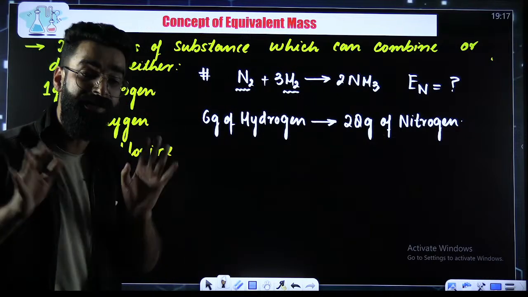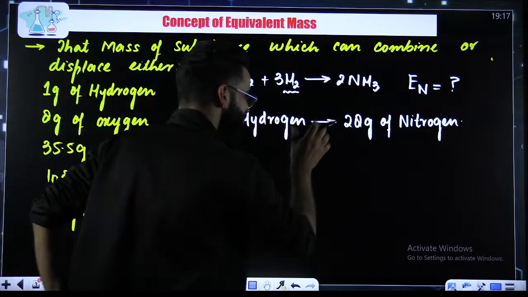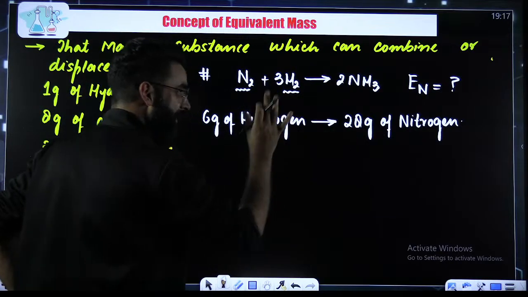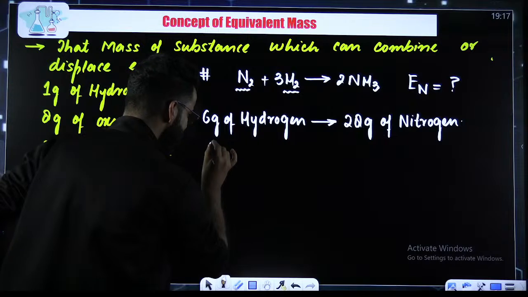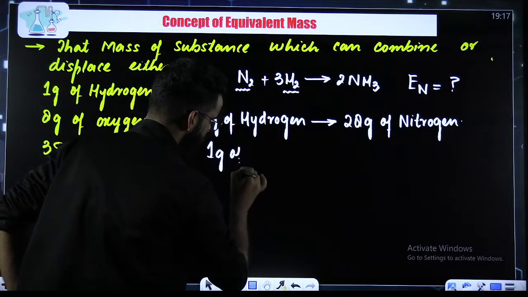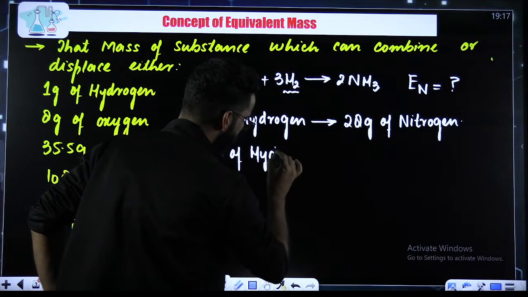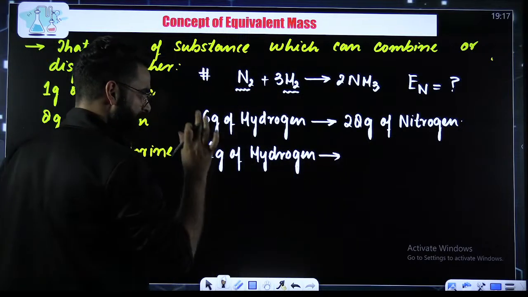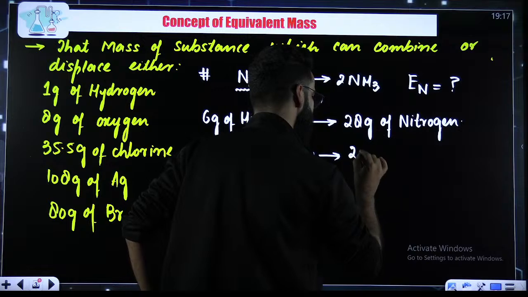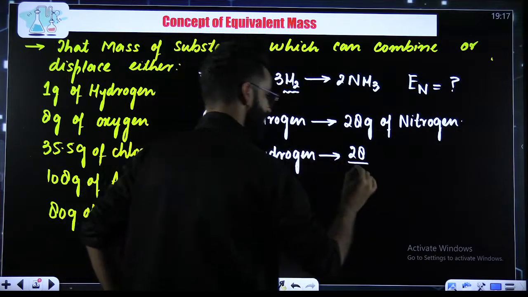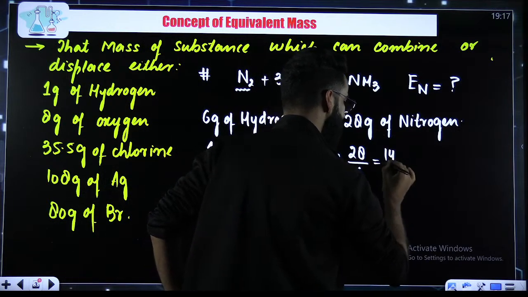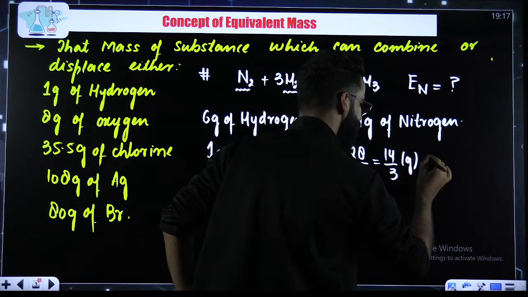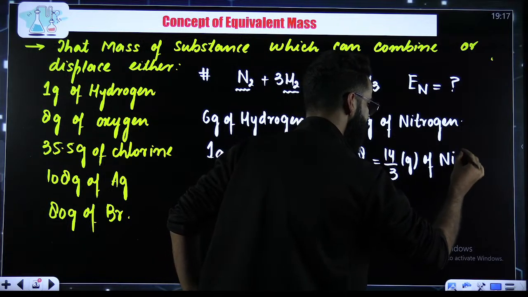If you use the unitary method, my dear students, if 6 grams of hydrogen combine with 28 grams of nitrogen, what do you think about 1 gram of hydrogen? Can I say 1 gram of hydrogen would be combining with 28 divided by 6, which comes out to be 14 divided by 3 grams of nitrogen? Absolutely, I can say that.